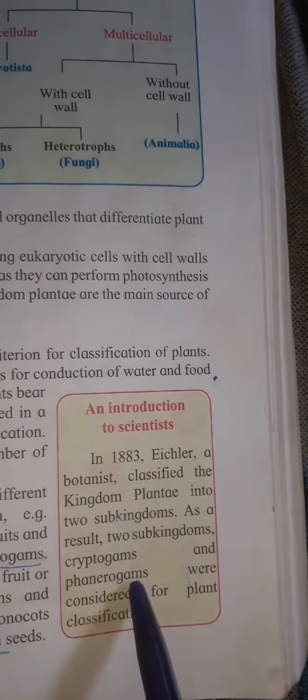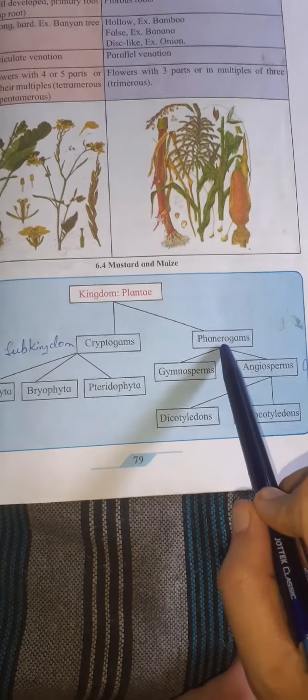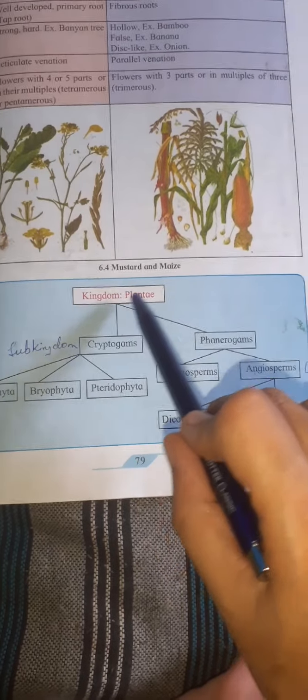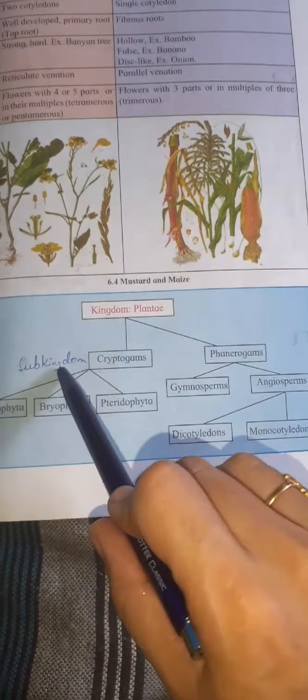This is a diagram that will help you understand how kingdom plantae has been classified. So kingdom plantae means containing all types of plants that are present on the earth. First, they are divided into two subkingdoms, cryptogams and phanerogams. This is kingdom. Kingdom is plantae. Then next is subkingdom, cryptogams and phanerogams.